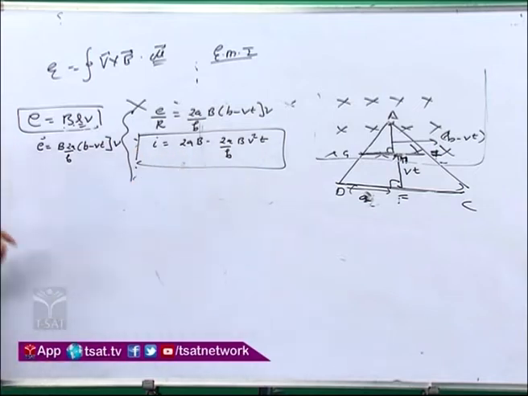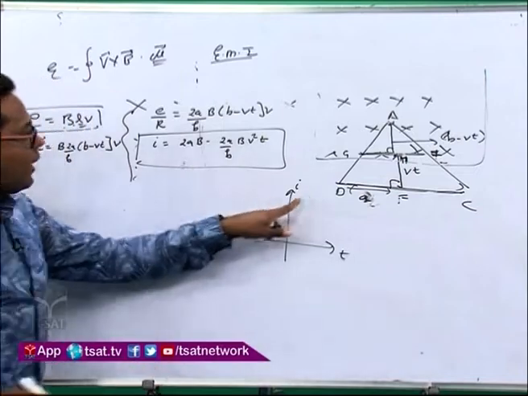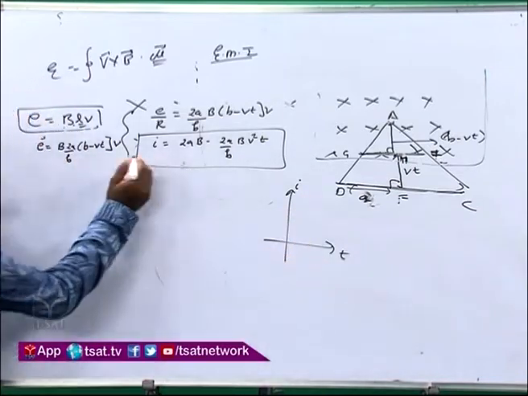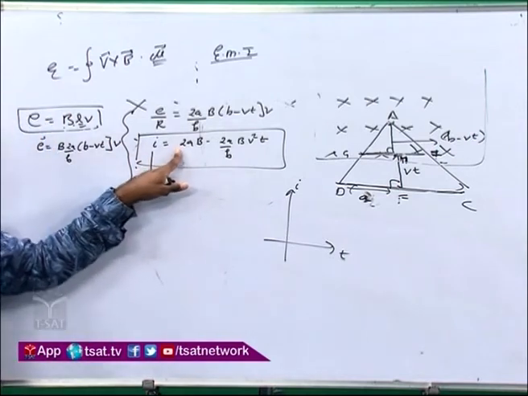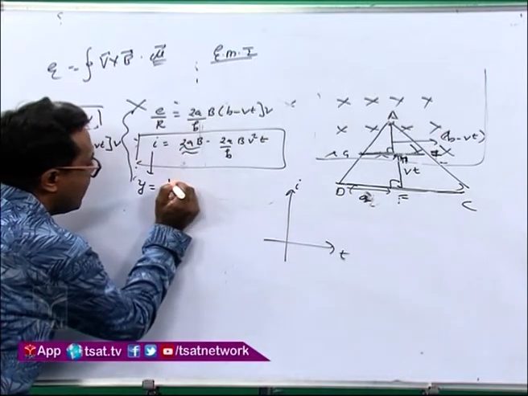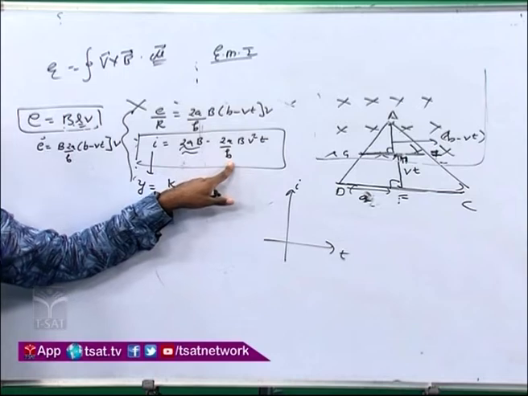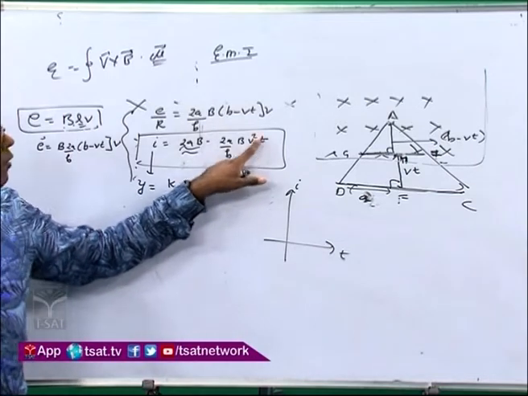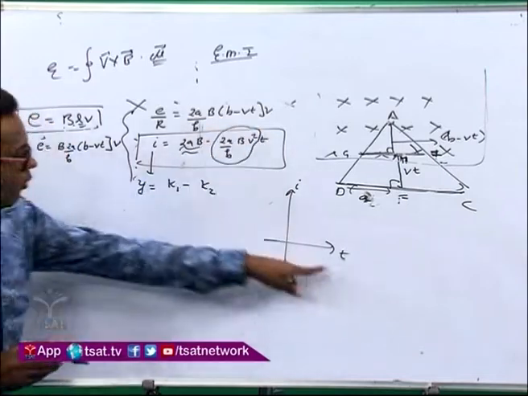Now you have to plot a graph between I and T. I you have to take along the y-axis, and time along the x-axis. So see, I is along the y-axis, take it as y. 2 is constant, A is constant, capital B uniform magnetic field is constant. Say this is K1. Minus again 2 constant, A constant, small b constant, capital B constant, velocity constant, square of velocity is constant, so take this as K2, and time is along the x-axis.